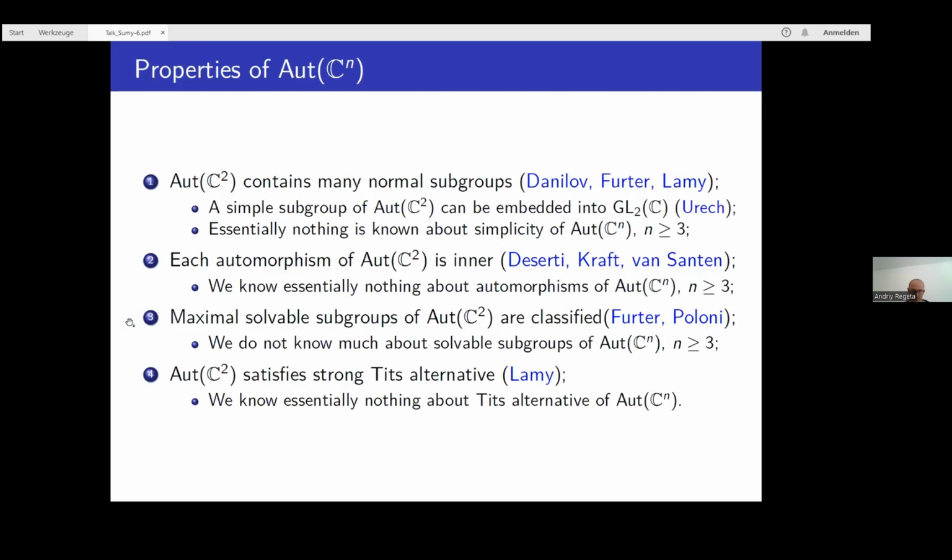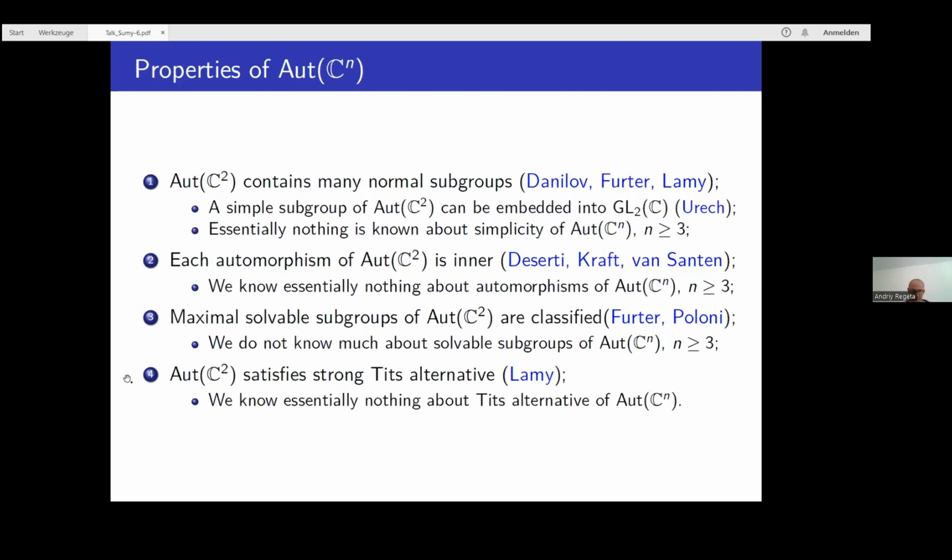We also know the maximal solvable subgroups of Aut(C^2). They were classified by Jean-Philippe Furter and Pierre-Marie Poloni. And again, in higher dimensions, we know very, very little.